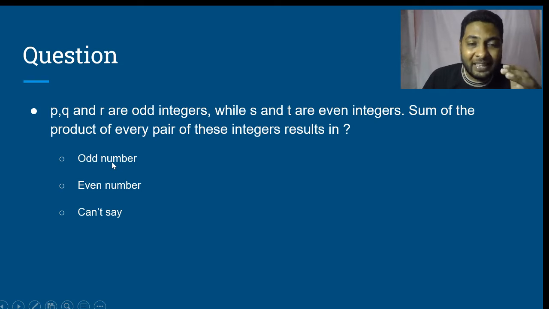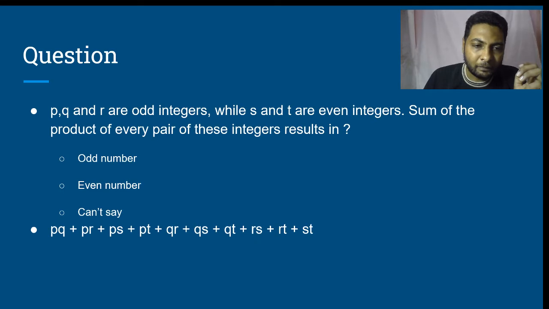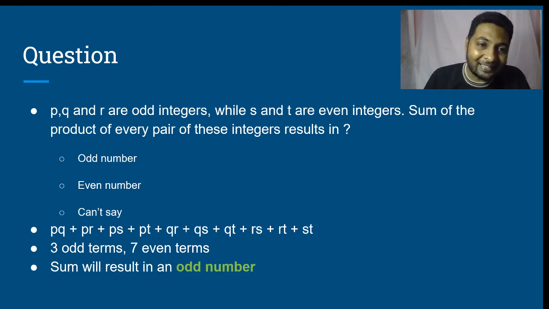Therefore, out of these 10 terms, we have 3 odd terms and 7 even terms. Sum of 3 odd numbers is an odd number, sum of 7 even numbers is an even number. So odd plus even is odd, and that is the answer. Sum will result in an odd number.